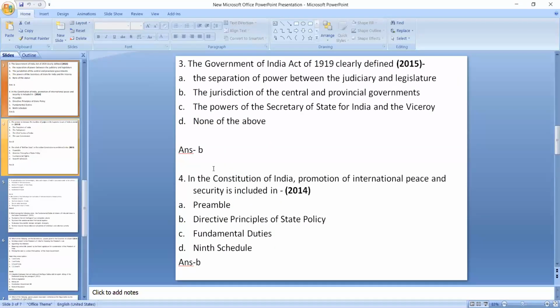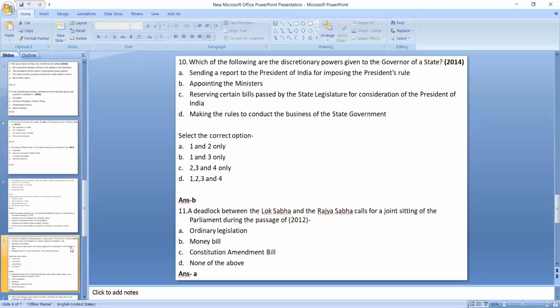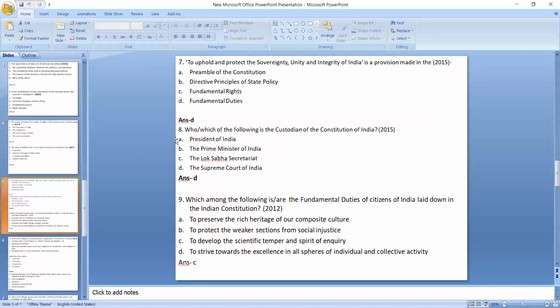Okay, try to look at question number 4. More or less similar, isn't it? Here you were asked about this principle, that promotion of international peace and security is included in where? So the answer here is DPSP, isn't it? And here, to uphold and protect the sovereignty, unity, and integrity of India is a provision made in the fundamental duties.